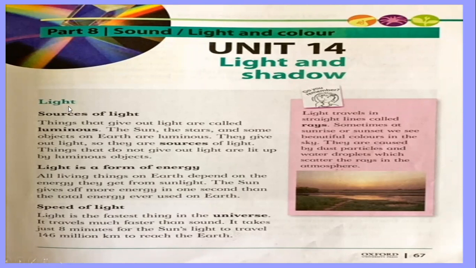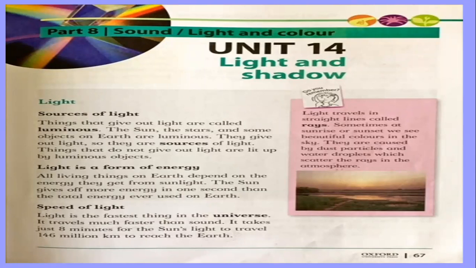First of all, we must know what light is. Do you know what is light? Any idea? Yes, we all know that light is light, right? So light is a type of energy that makes it possible for us to see the world around us. Understand what is light? It is the type of energy that makes it possible for us to see around us.